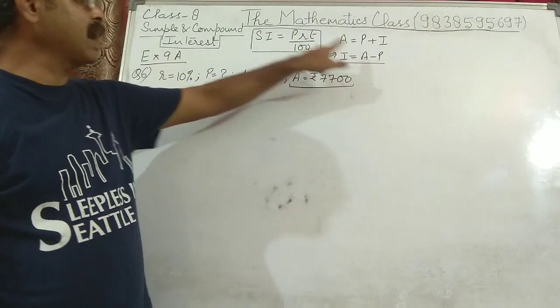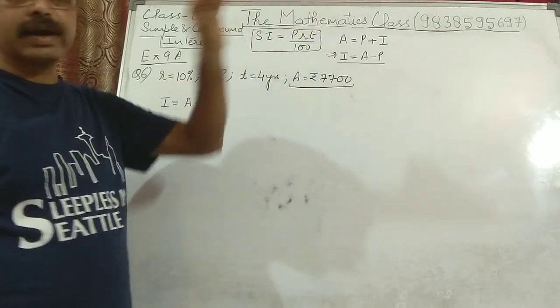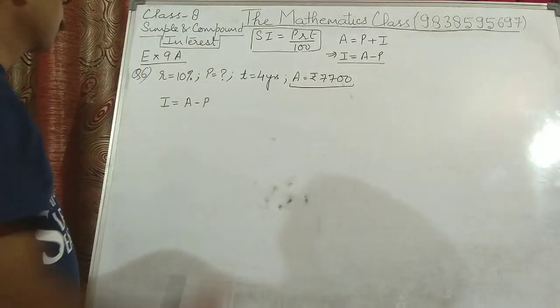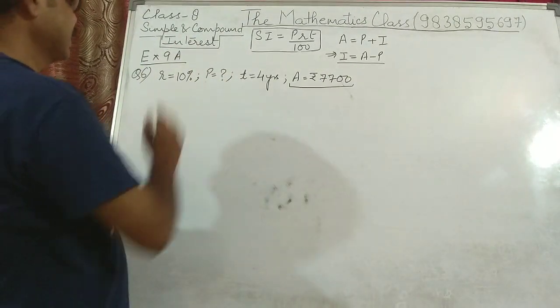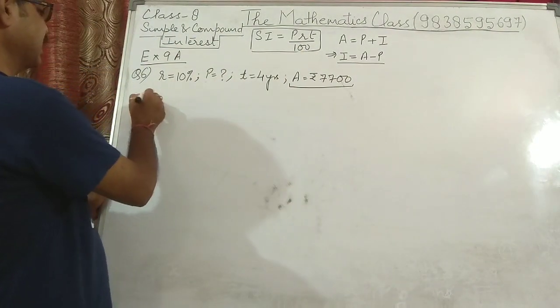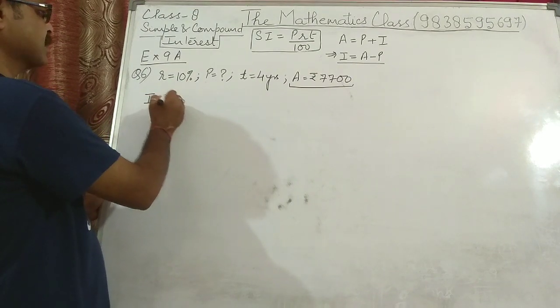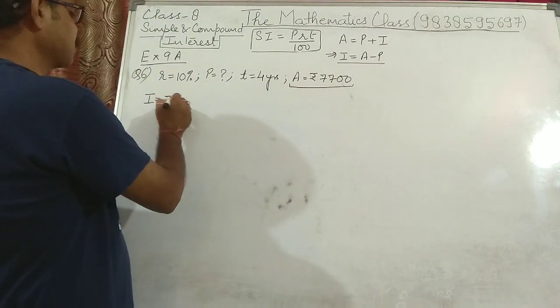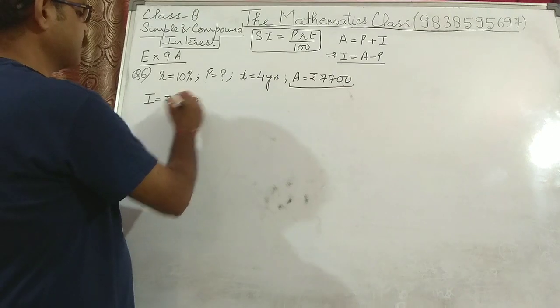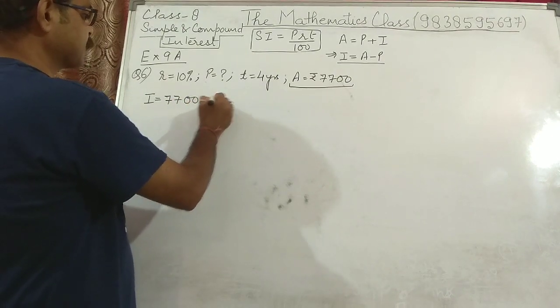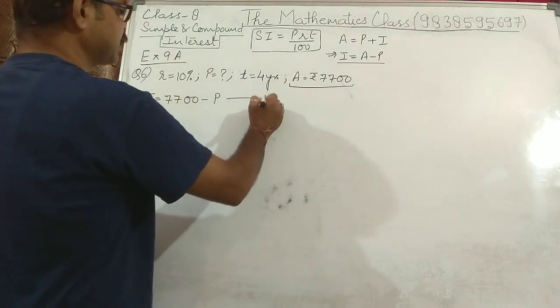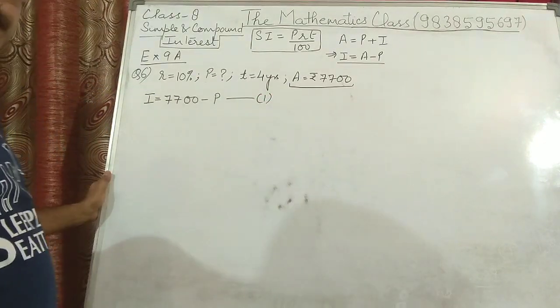This formula and this formula both are giving us interest. So I can say from the first case, interest can be written as 7,700 amount minus principal. This is my first equation for interest.